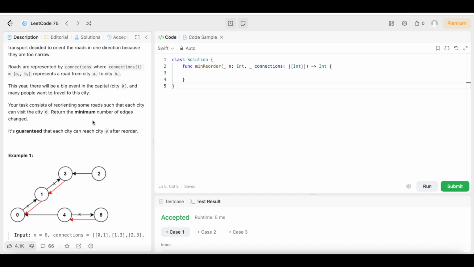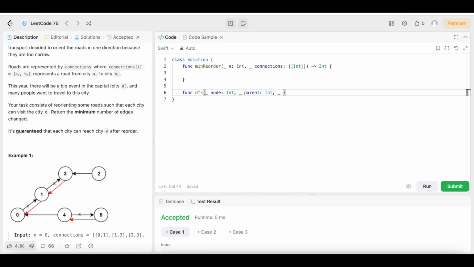So first thing we need to do is create a helper function. We're going to say func, and what do we want to call this? We could call this DFS, for depth first search. So we'll call this helper function DFS, and it's going to have a node, which is going to be an integer. It's also going to have the parent, which is going to represent the parent node, which is also going to be an integer.